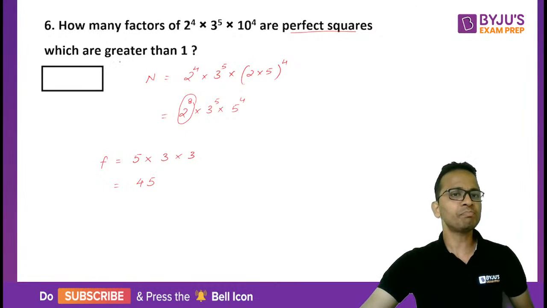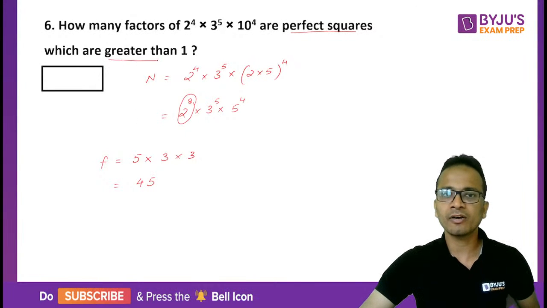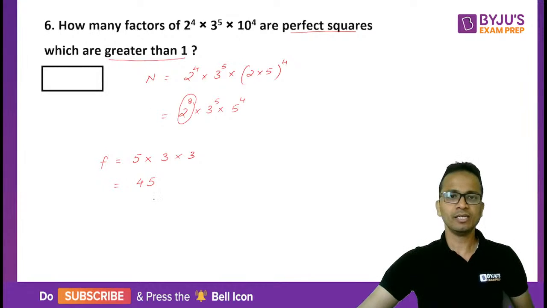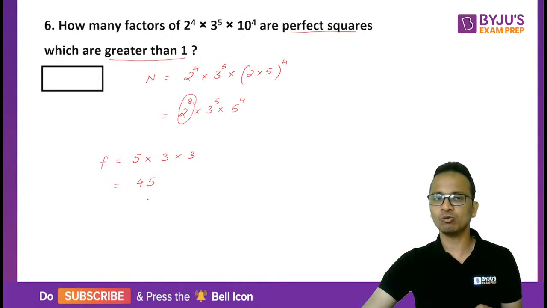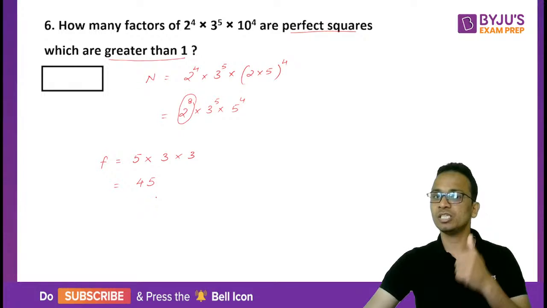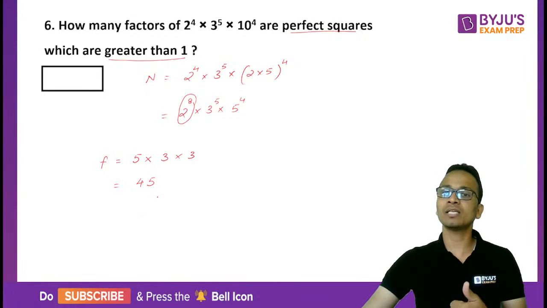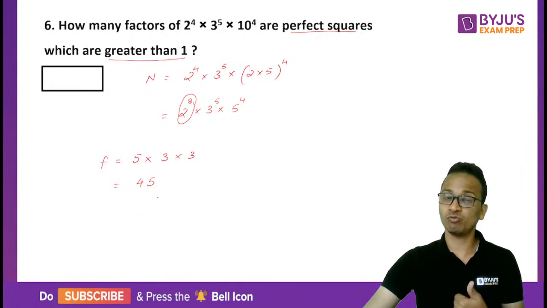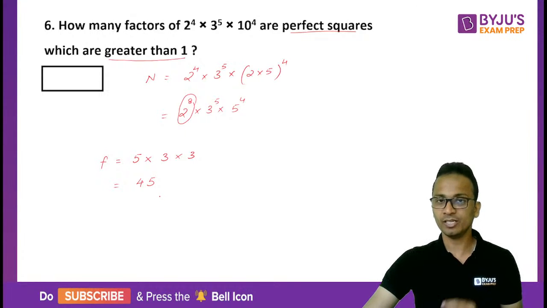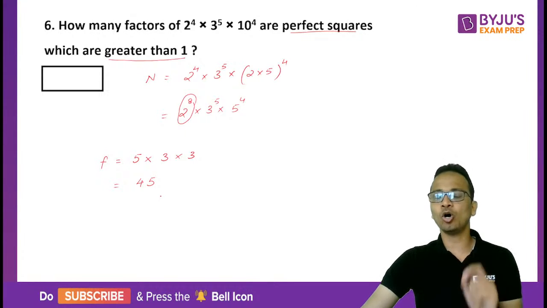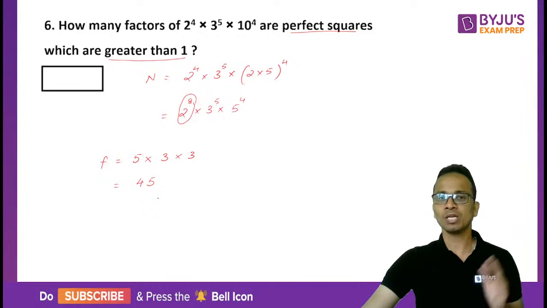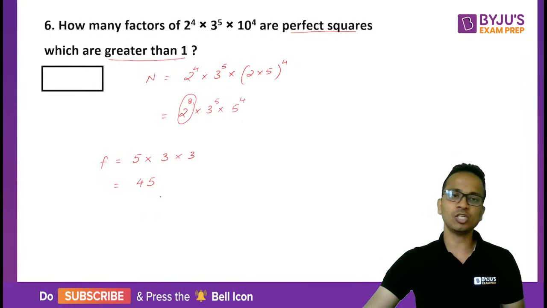Now we want all the perfect square factors which are greater than 1. Among the factors that I have counted, I have considered one factor which is equal to 1. One is also a perfect square, but we need all the perfect square factors which are greater than 1. So I'll remove the factor which is equal to 1.